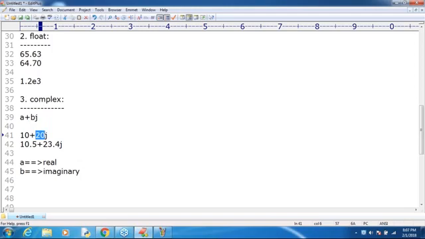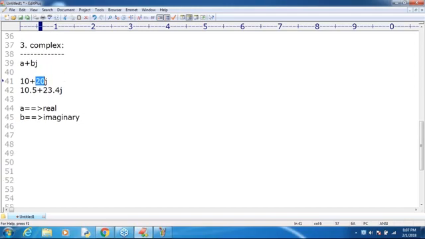Are you able to understand up to this? That is all about complex numbers. Next, if you want to know the value of the real part and the imaginary part, print a dot real, and automatically you will get the value of the real part. For the imaginary part, a dot imag.